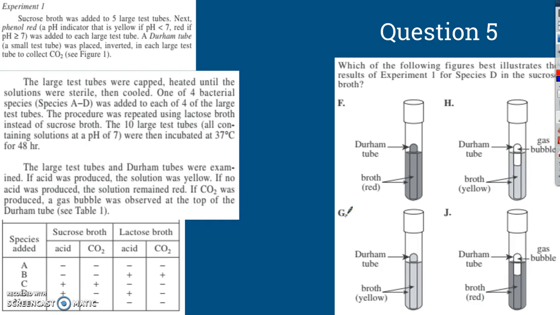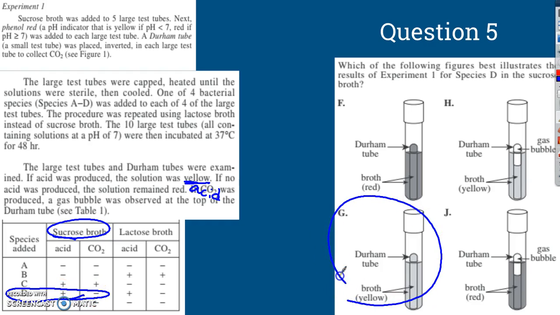So sucrose broth, experiment 1, species D. So species D is a positive acid and a negative CO2. So we need, if you remember, yellow is acid and CO2 is a bubble. So no bubble and yellow. Which one has no bubble and is yellow? Well, this one has no bubble and is yellow. So G is our correct answer for question number 5.